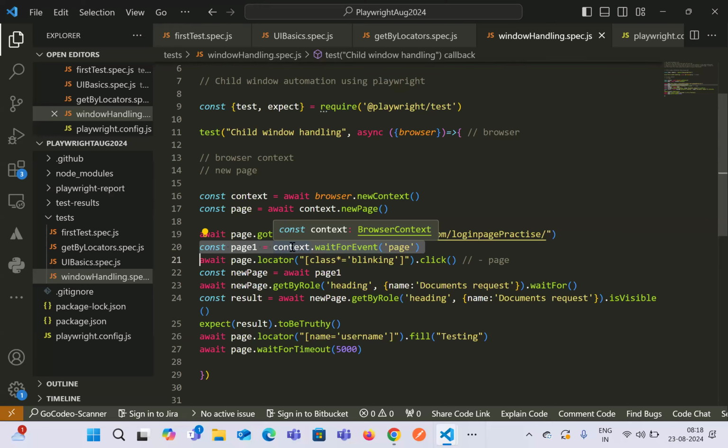It will wait for 30 seconds, or whatever the default time we have given, and then it will fail, because it will not be able to find the page event. As we know, the page event will only be called after executing line number 21.